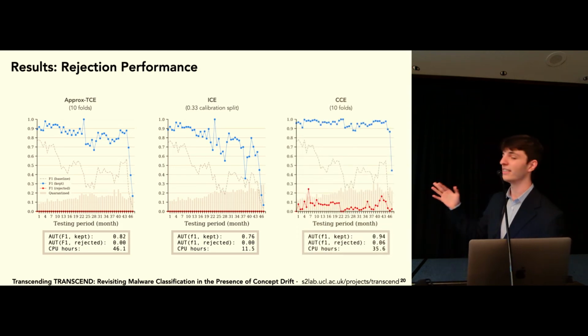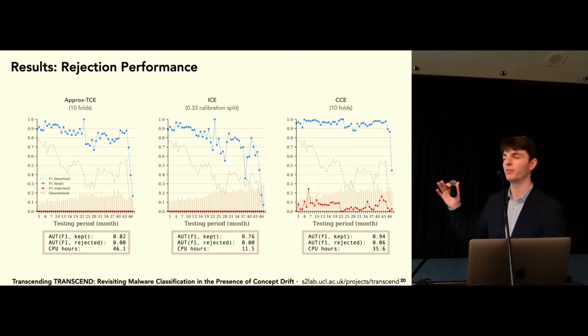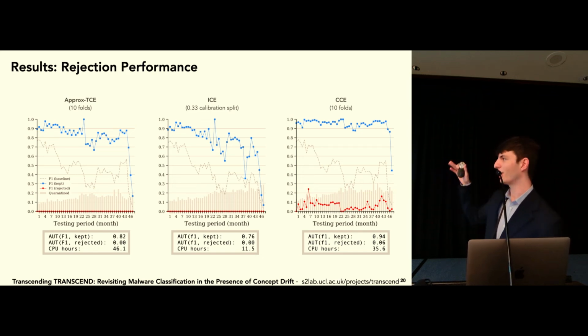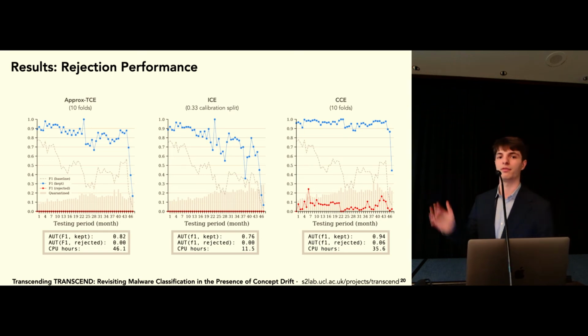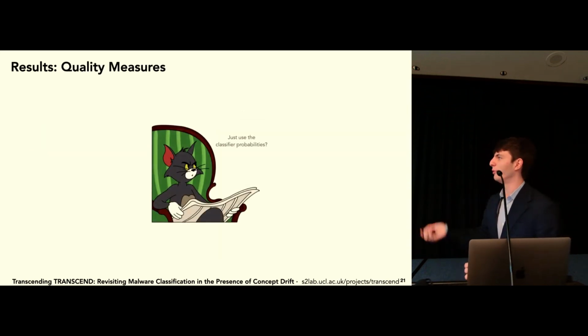Now, CCE is an ensemble, so we expect this to be kind of more confident, and we can see that the kept F1 score is pretty much almost always at 1. But this is at the sacrifice of we're rejecting more points, and we're also making a few more mistakes. We can see that the red rejected line is not at 0 anymore. So we're rejecting more points, but at the same time, this is useful if we want a very confident kind of classifying ensemble.